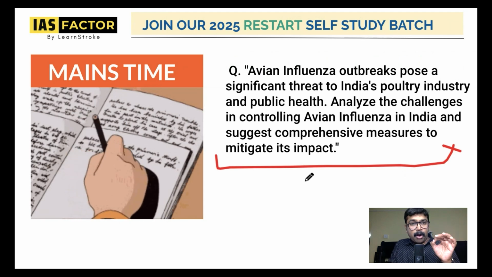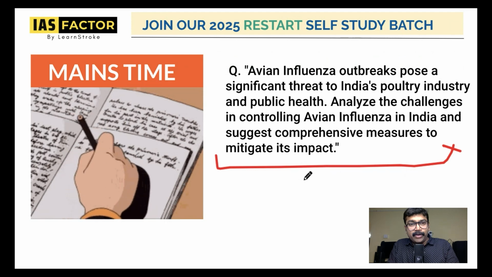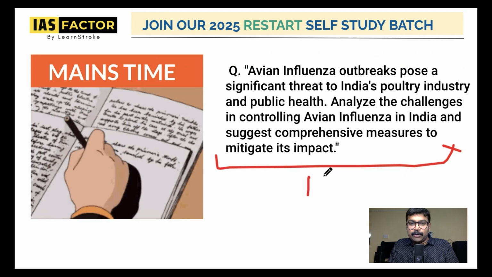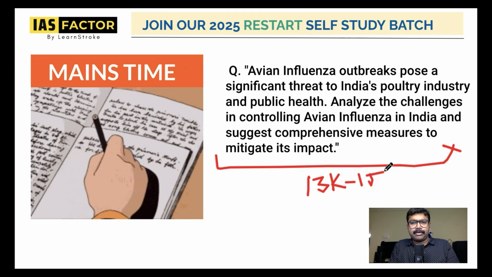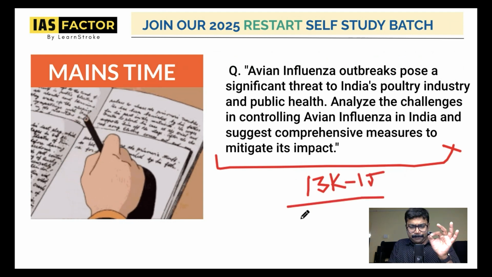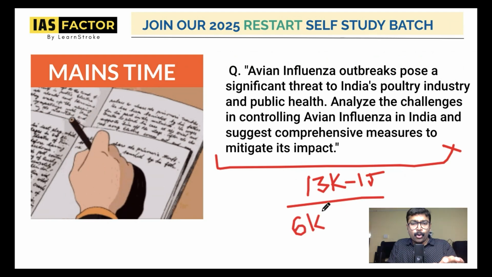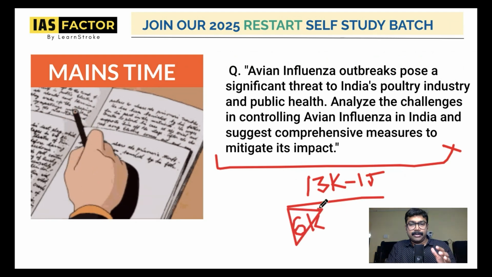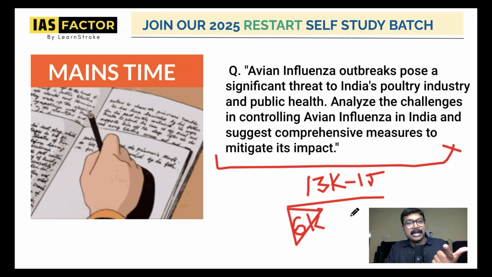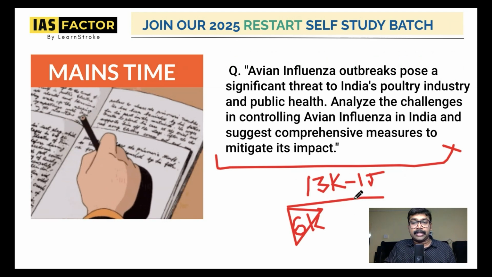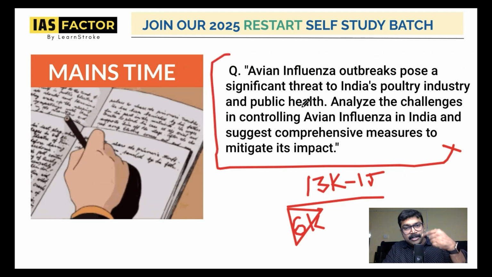It's very important because most of the aspirants who are writing, just to tell you, even when you clear the prelims, you know that 13,000 to 15,000 people write the UPSC mains exam. Take it from me, only less than 6,000 people know how to write a good answer. The rest, 9,000 or 10,000 people, have only cleared prelims. They do not know how to write a good answer because they do not write a good point, or they do not write it the UPSC way.